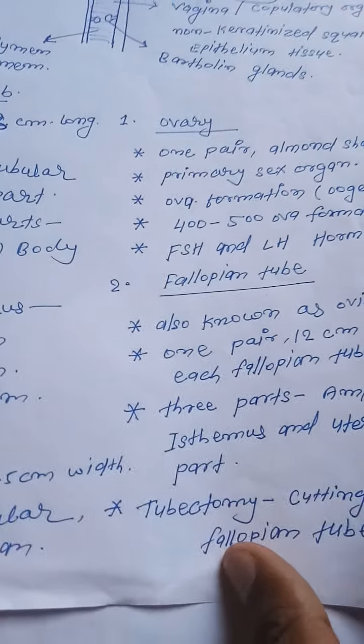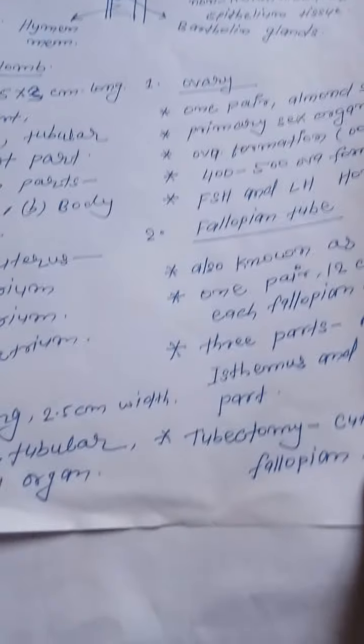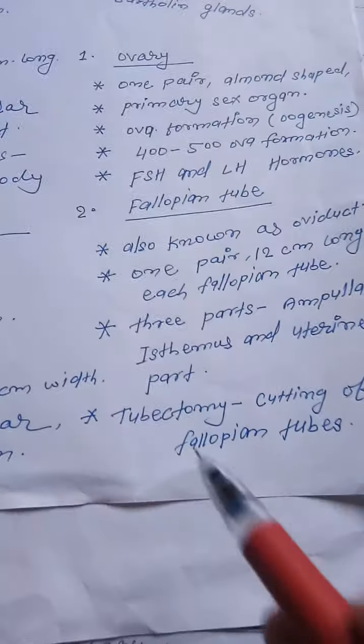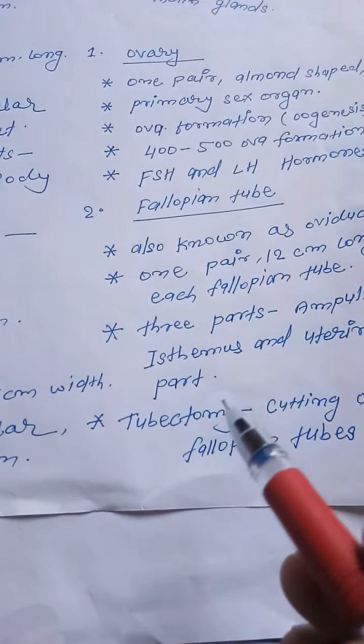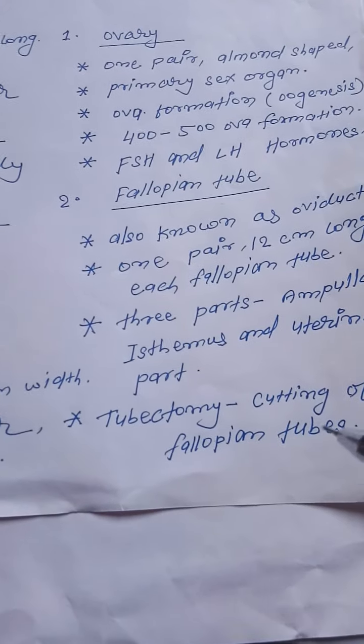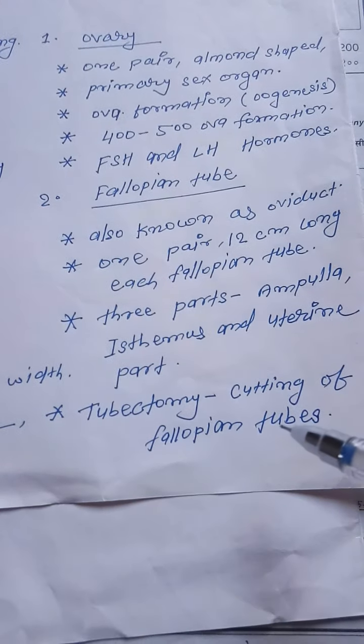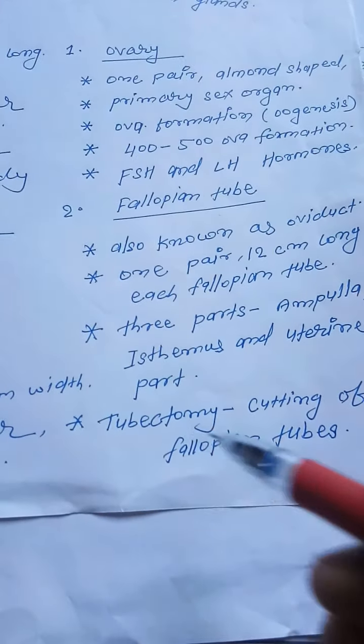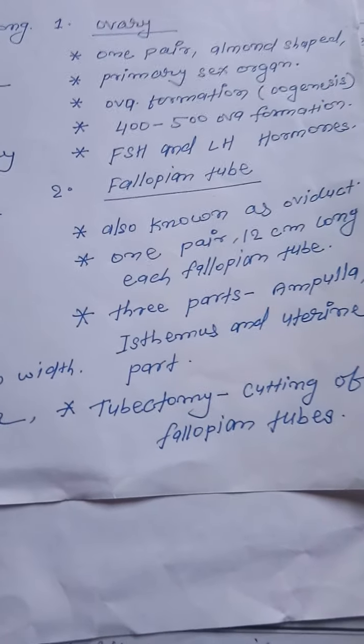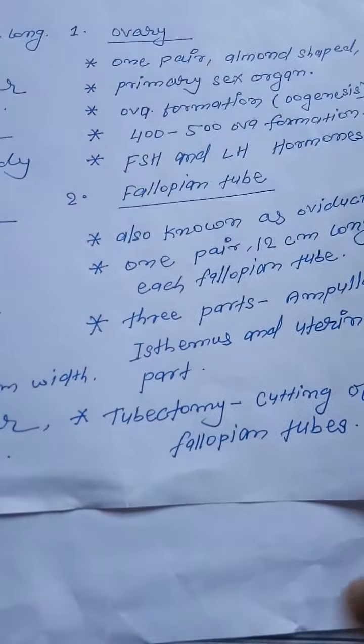This is a most important question that can be asked in various competitive examinations: tubectomy. What is tubectomy? Cutting of the fallopian tube is called tubectomy, and cutting of the vas deferens is called vasectomy.